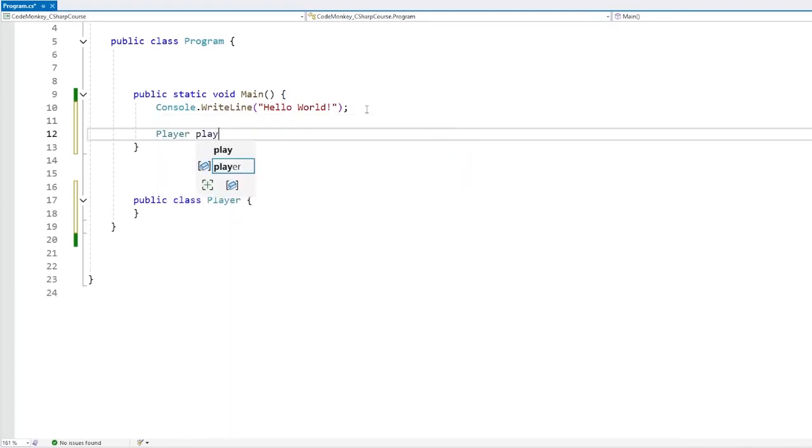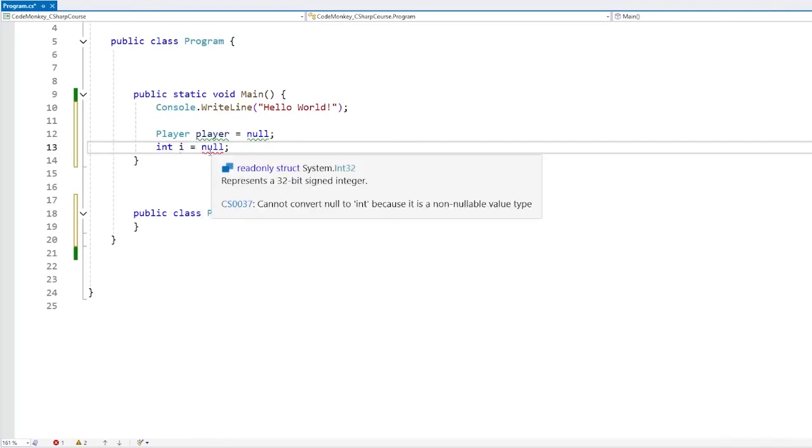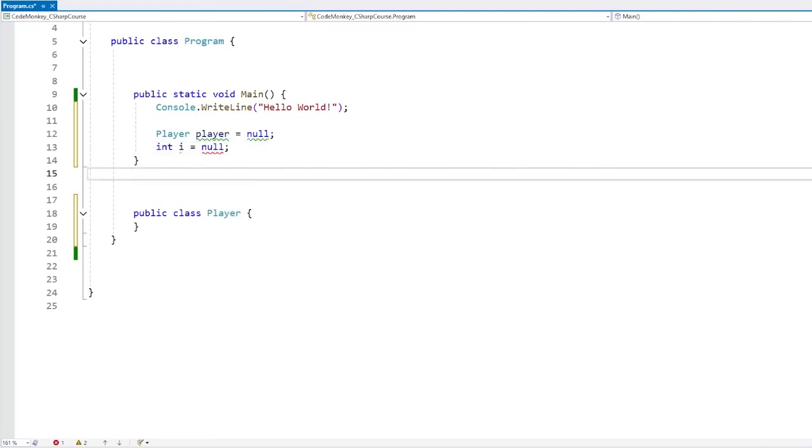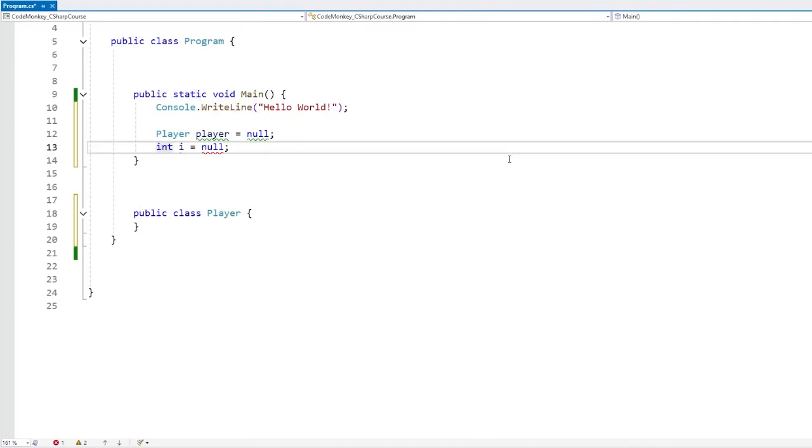So over here we can define a player field and set it to null. This works, but if we define an int, nope, this one does not work. Here we have an error. Cannot convert null into an int because it is a non-nullable value type. However, C# does have an interesting thing called nullables, which lets us make anything support null, even value types. And there's two ways to do it. One is very simple. We just add a question mark to the end of the type. Just like this, yep, this one is now a nullable, and now we do not have the error, we can now set it to null.